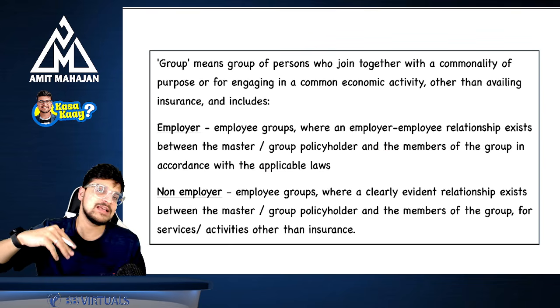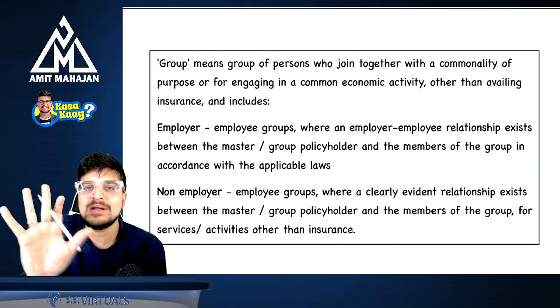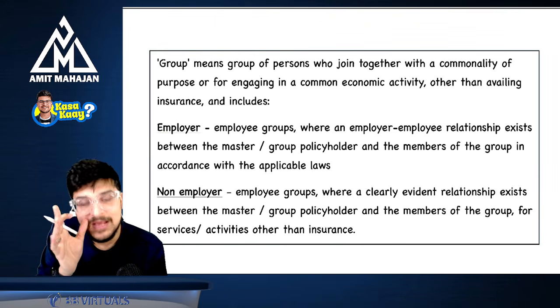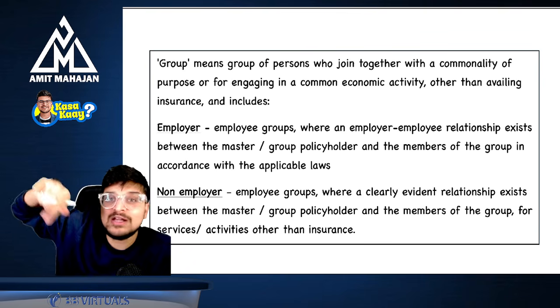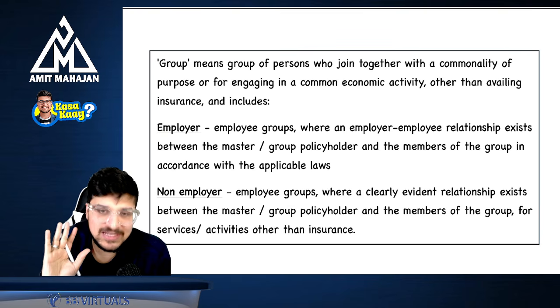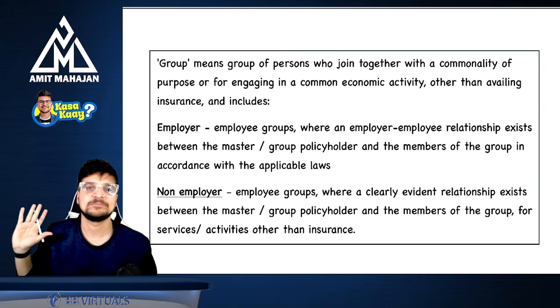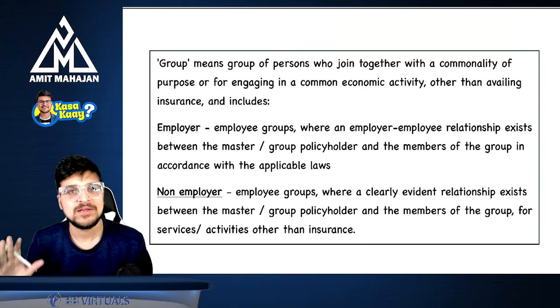Because that employer is taking the insurance not for himself but for the group. So the government is saying that we will not exempt this, but if all those 50 individuals were taking insurance from the insurance company, then it would have been exempt. But if I am taking it for the group, it is not exempt. Are you understanding this? Perfect.